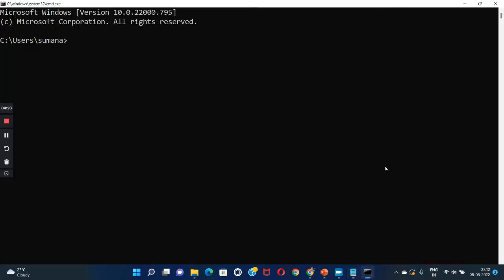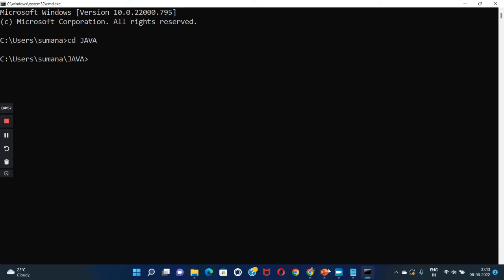Now go to the command prompt. In Sumana, in the Java folder, use CD for changing the directory. So we are changing the directory to Java. Then enter. See, in C, in Users, in Sumana, in Java, we are now going to execute the Java file. So what is the statement for running the Java program?